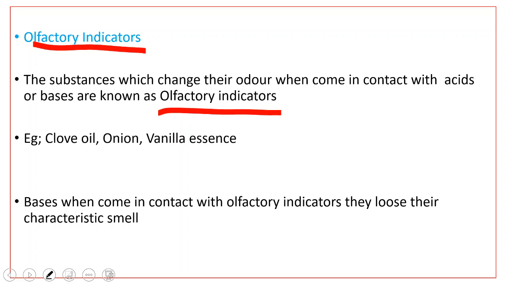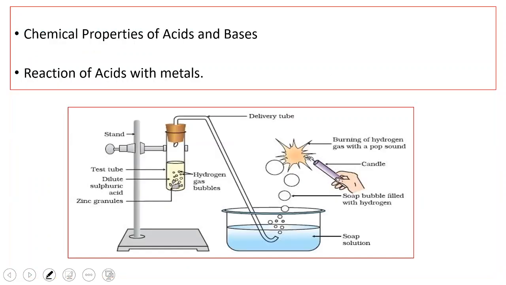Olfactory indicators do not show any change with acids. Only when they come in contact with bases do the indicators lose their characteristic odor. Such substances are termed olfactory indicators. The examples are clove oil, onion, and vanilla essence.